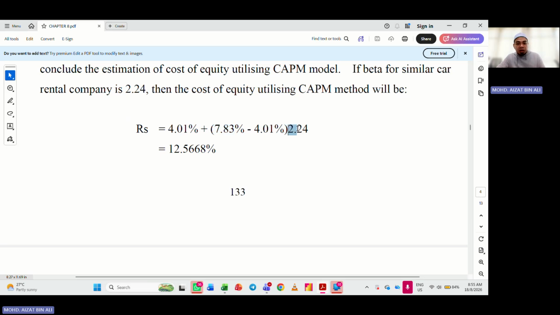Why? Because the firm beta, the systematic risk, the risk that your business experiences, is higher. If you're talking about industry average, in the stock market average, this beta would be 1. If your beta is 1, the ratio is 1 to 1, you should get this. But your risk is practically more than double, 2.24. So you cannot pay this much. You have to pay more. So this is basically the reasoning behind the use of CAPM.